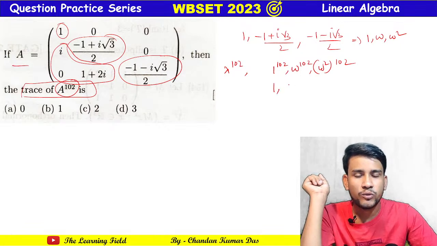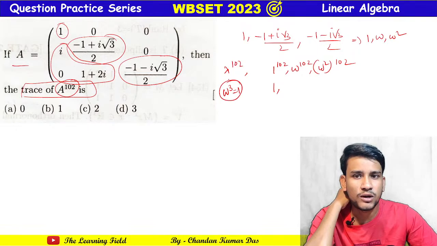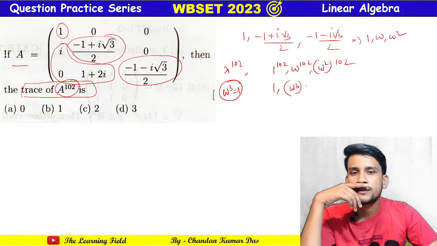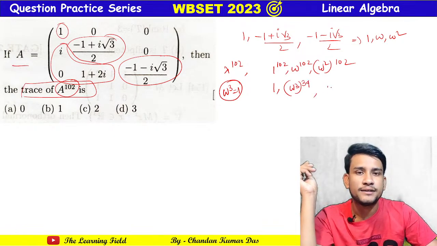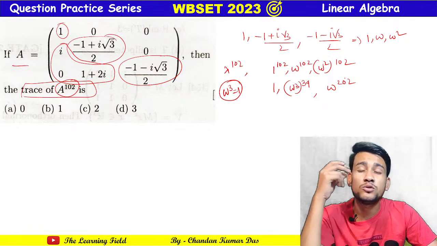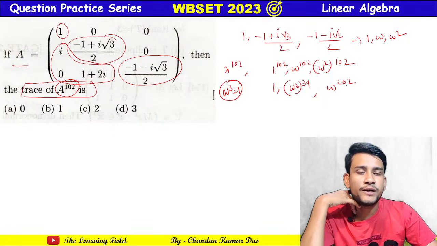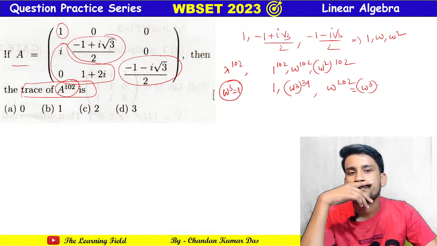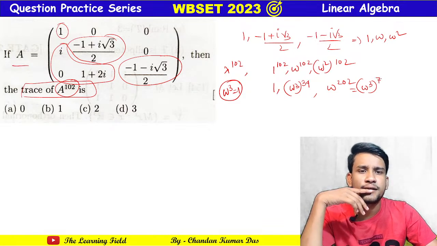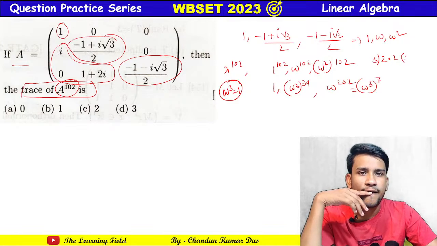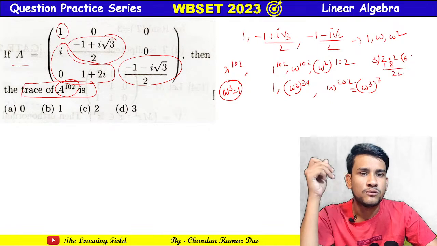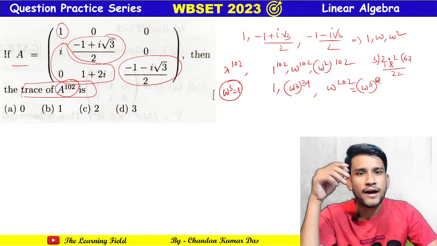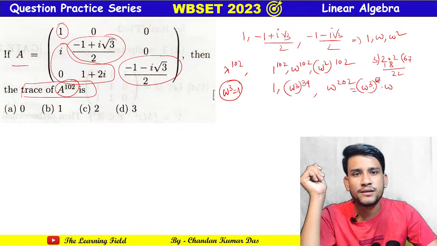That is 1, and omega to the power 102: we all know that omega cube equals 1, so we can write omega to the power 102 as omega cube to the power 34.